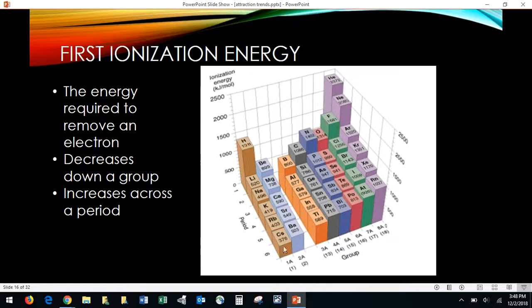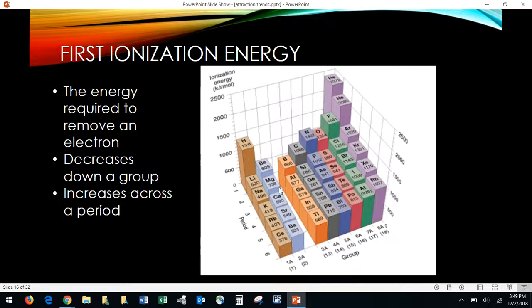And then again, down here in the cesium barium area, they are not that big into holding on to electrons. So they have very low, but low comparatively, numbers for ionization energy. So you need to remember that ionization energy is the energy required to remove an electron. It'll decrease as you go down a group, and that's because you're adding more rings, more energy levels around that atom. So you're getting the electrons further and further away. And you're also increasing the number of electrons, so the electrons are less meaningful as you add more and more.